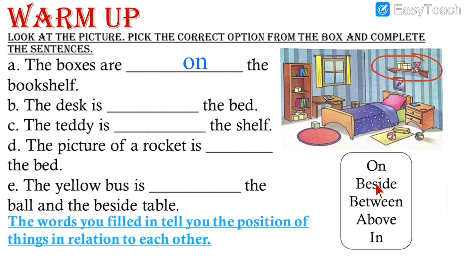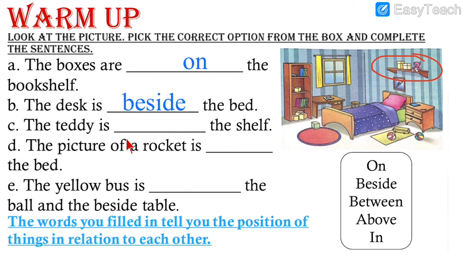It is beside. Where is the desk? Beside the bed. Let us write the answer. B-E-S-I-D-E. Beside. The desk is beside the bed.